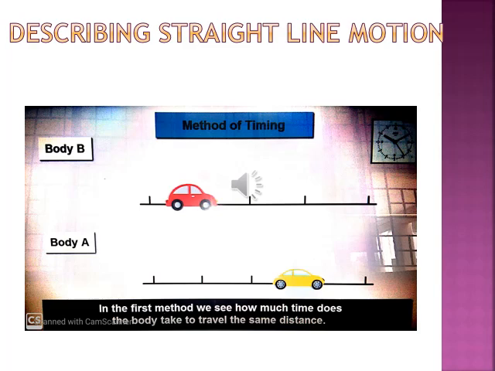The speed of the yellow car is greater than the speed of the red car, because the red car takes greater time to travel the same distance. So the motion of the red car is slow and the speed of the yellow car is more and the speed of the red car is less.